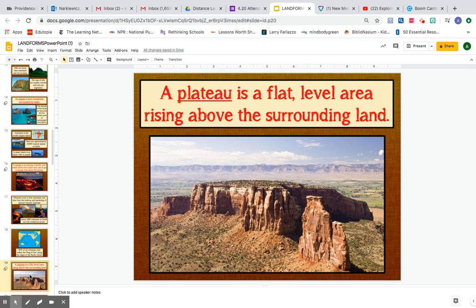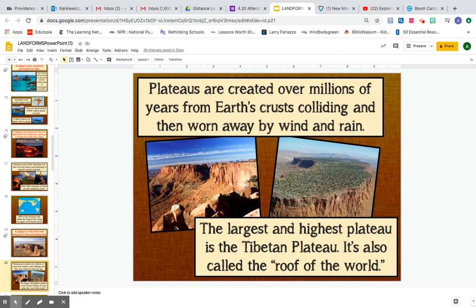A plateau is a flat level area that rises above the surrounding land. So look, here's low land, and it starts to go up and then becomes flat and then goes down. You're going to read about plateaus, I think, on Thursday. Plateaus are created over millions of years. It's when the Earth's crust collides and then gets worn away by wind and rain.